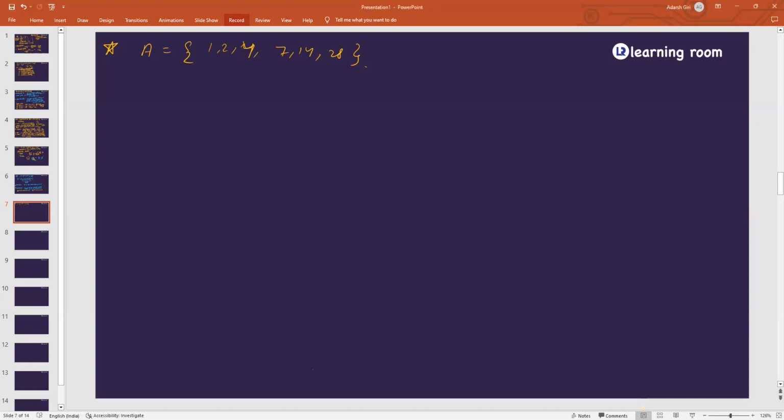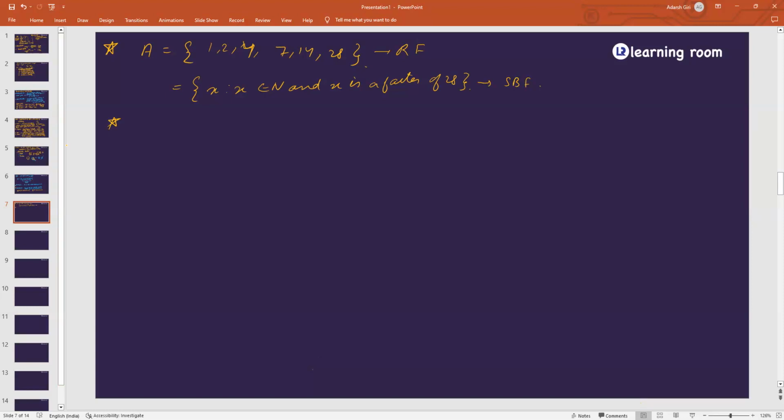So this is easy. Tell me, Nivedita, the answer. A is x such that x belongs to N and x is a factor of 28. Good. So this is the roster form, and this is the set builder form. Okay, let us move on to the next question.